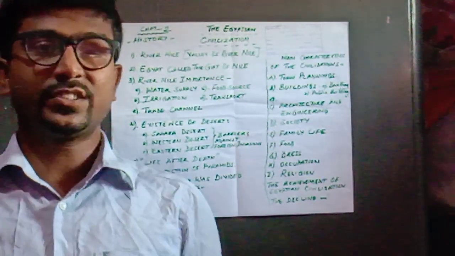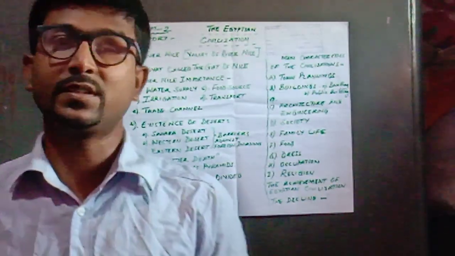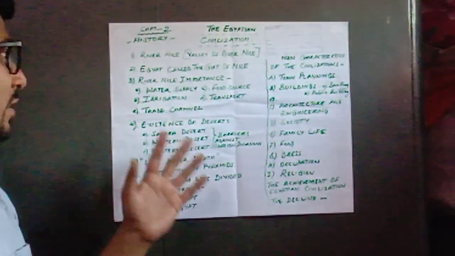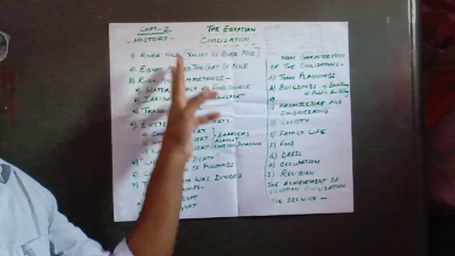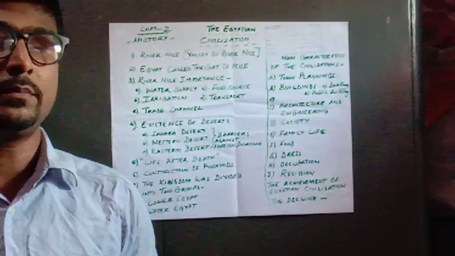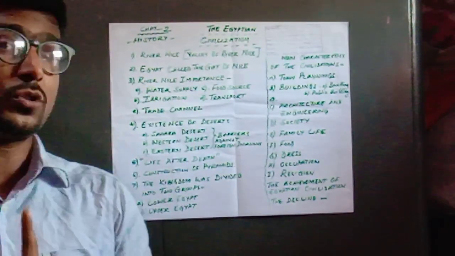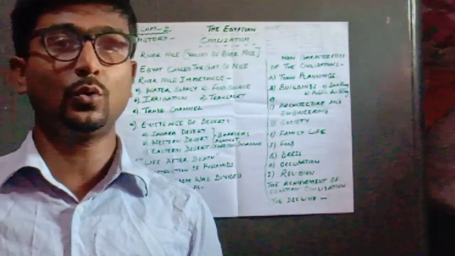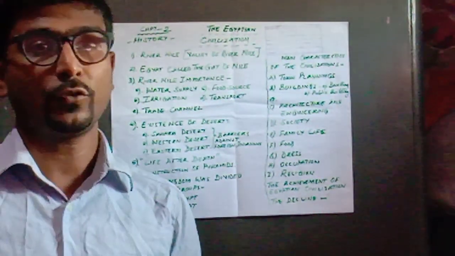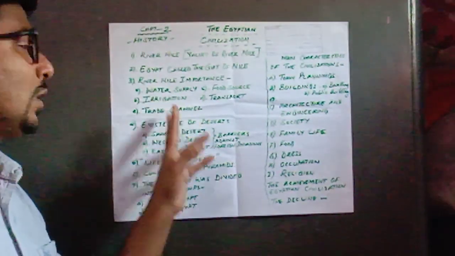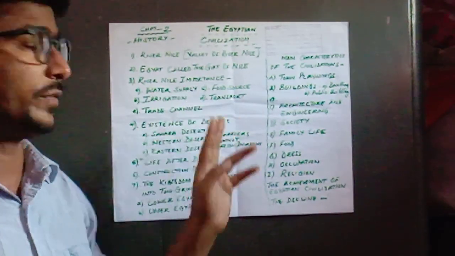So, in this chapter, we are going to learn various important things related to the Egyptian civilization. Now, let us see, as I have marked here, what we are going to learn. We are going to study the importance of the river Nile, and why the river Nile was important for the Egyptian civilization. Then we are going to learn why Egypt was known as the gift of the Nile, why the river Nile was a gift for the Egyptian civilization. Then we will learn about the importance of the river Nile for the people of Egypt.